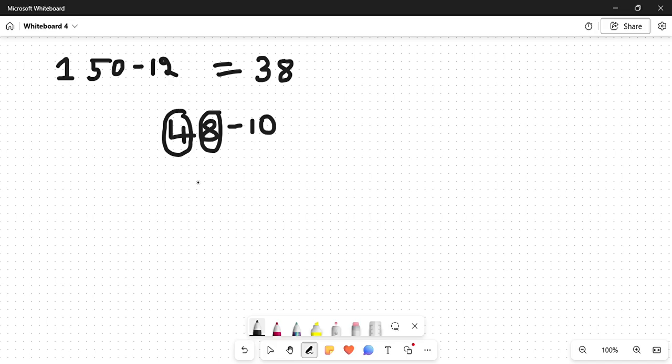If any number is subtracted by 10, this digit will remain the same, and the 4 will get subtracted by 1. This is the tens place and the ones place. So the ones place digit remains constant and the tens place digit gets subtracted by 1. Okay, this is the logic. If you understand this logic, then nothing is difficult.